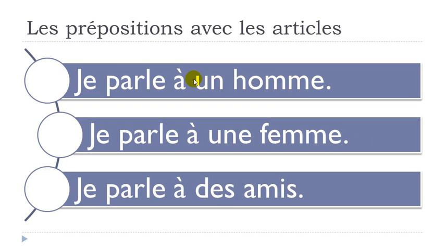So un masculin, une, des. The good news is that if you use this preposition à, and after that you put this article indéfini, un, une, des, nothing will happen. No modification, no changes, you just keep them like that.